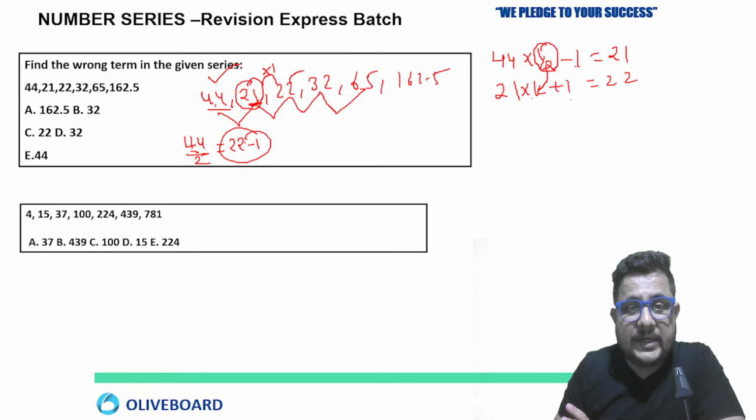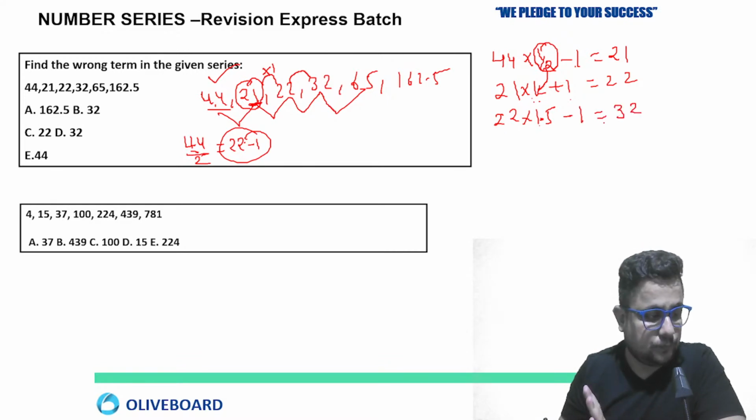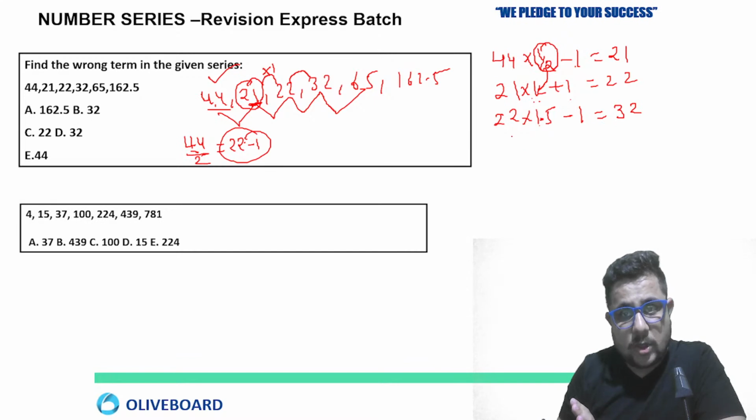Okay. 22, then what must be there? So 22 into 2, 44. 44 minus 1 is not there. So it is not following. So what we can see, half plus half is 1. Then 1 plus half is 1.5. So just apply 22 into 1.5. So that is going to be 33 because 22 ones are 22. Then half of 22 is 11. Just add 33 minus 1, 32. Got the pattern?